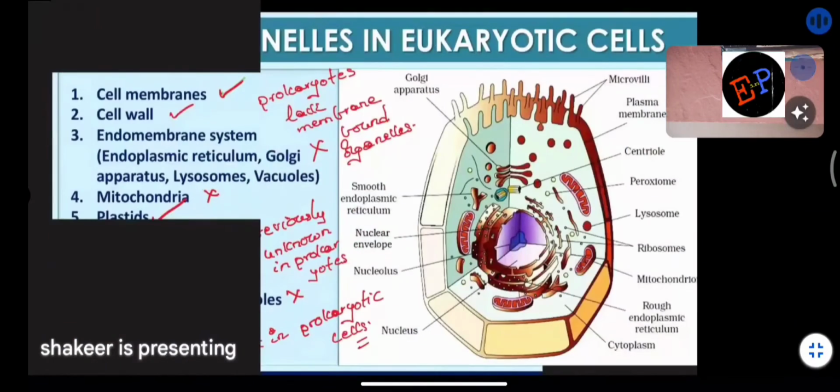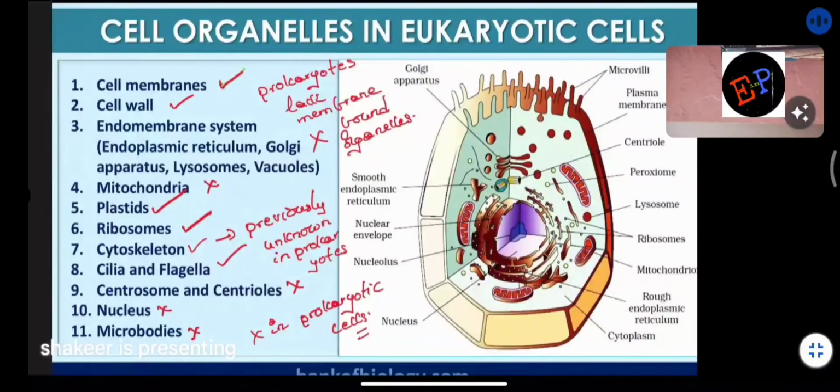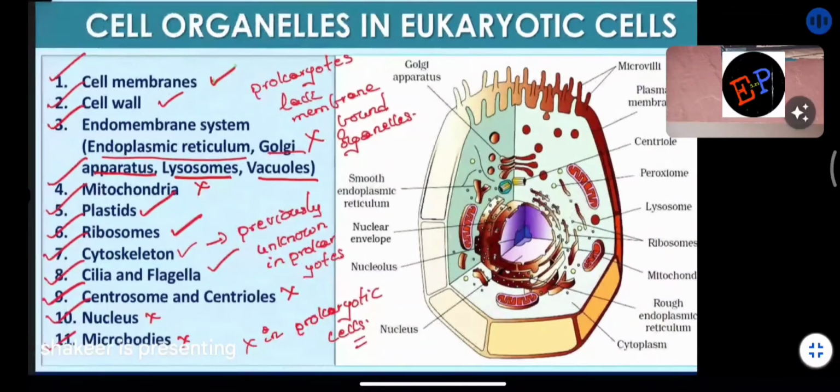Then we study the different organelles present in eukaryotic cells. They contain cell membrane, cell wall, the endomembrane system which contains endoplasmic reticulum, Golgi complex, lysosomes and vacuoles. Mitochondria, plastids, ribosomes, cytoskeleton, cilia and flagella, centrosome and centrioles, nucleus and microbodies. These are the different organelles present in eukaryotic cells. Now the question is, out of them, which are present in prokaryotic and which in eukaryotic?